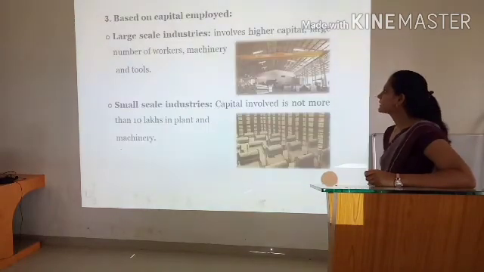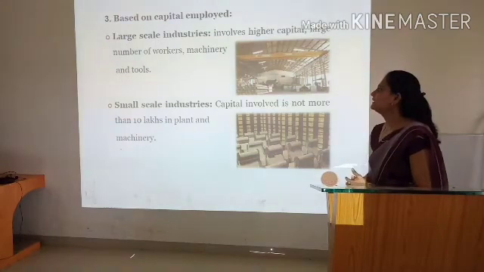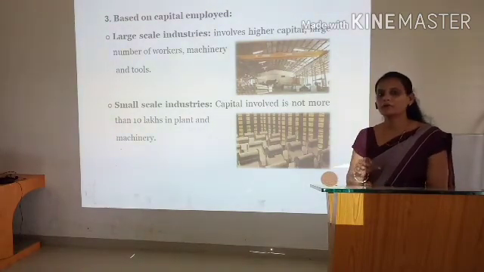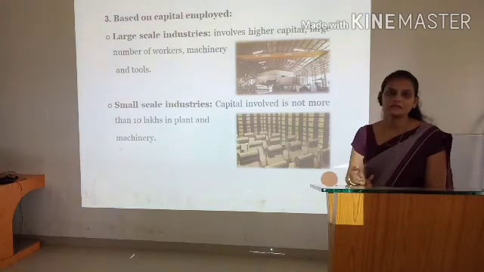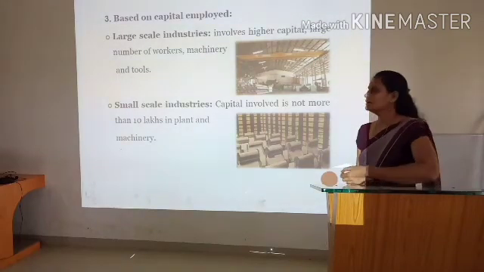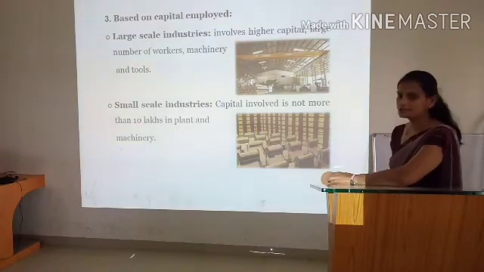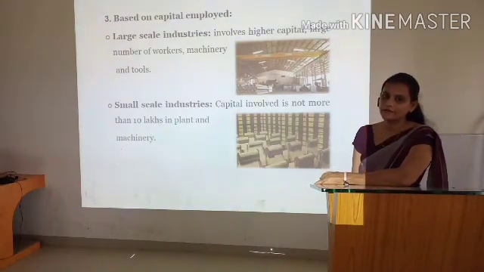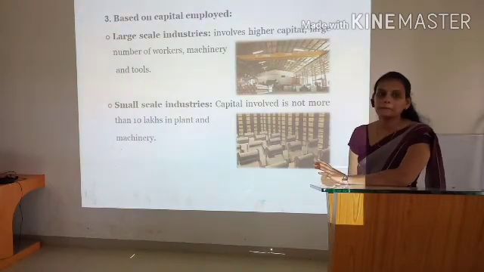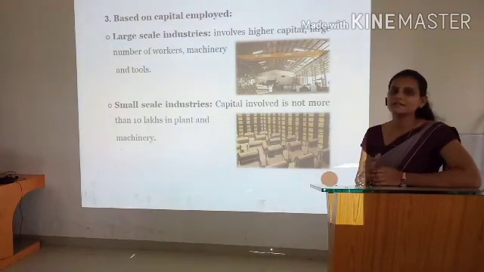Next slide. The third classification of industry is based on capital employed. What is the amount of capital we have employed to start our business or industry? That is another basis of classification. On the basis of that, the first classification is large scale and small scale. Large scale industry needs huge investment, higher capital, a higher number of employees and workers, and a higher number of advanced machineries and different tools.